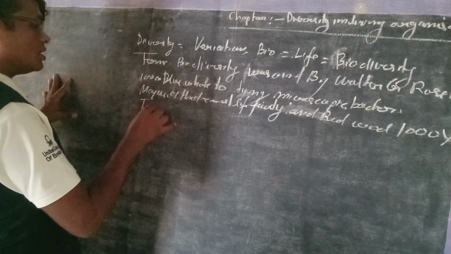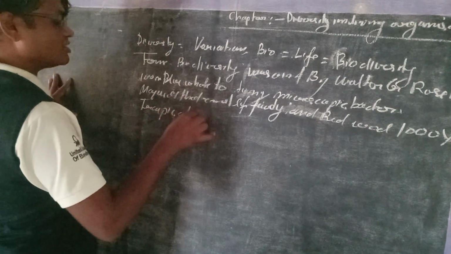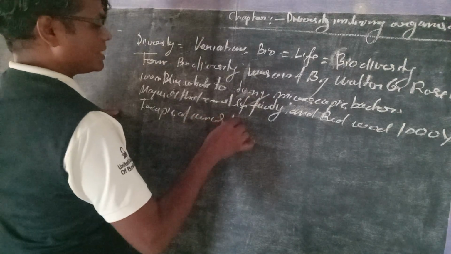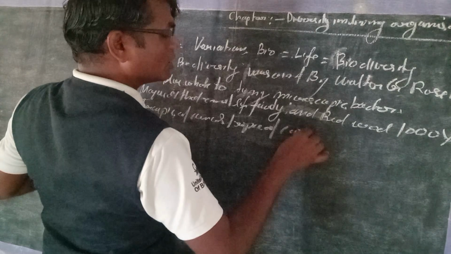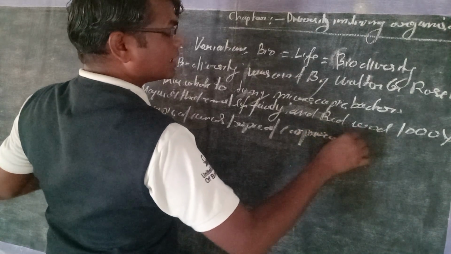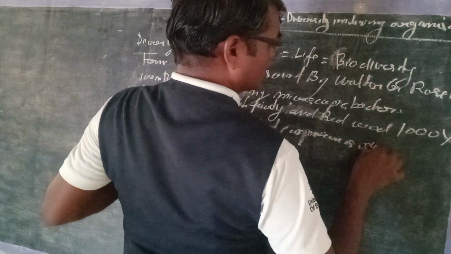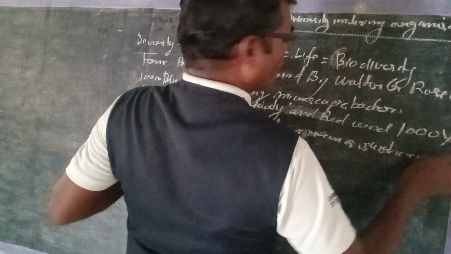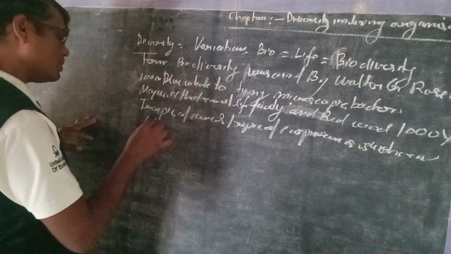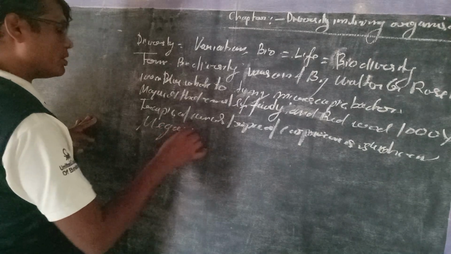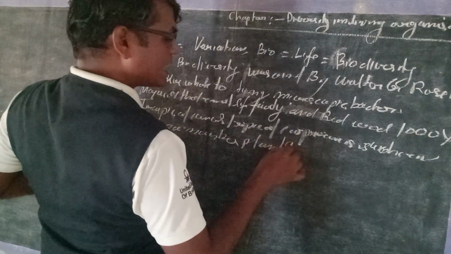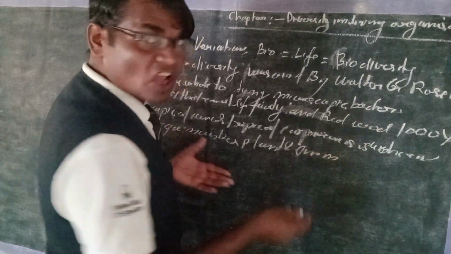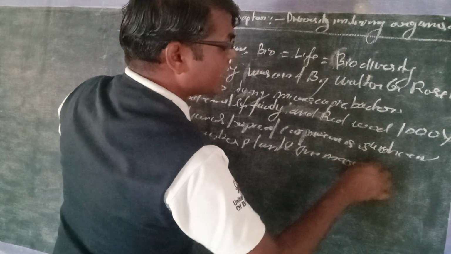The Tropic of Cancer and Tropic of Capricorn is such a center where a mega number of plants and animals exist.